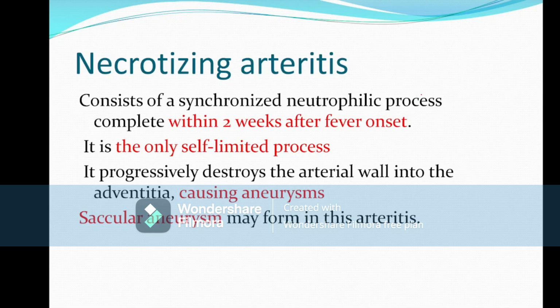So that's why we have to diagnose Kawasaki disease as early as possible, and we have to treat the disease with IVIG as early as possible, within 2 weeks, because after 2 weeks the process is irreversible, and it progressively destroys the arterial wall into the adventitia, causing aneurysm, and the type of aneurysm that occurs in necrotizing arteritis is saccular aneurysm.